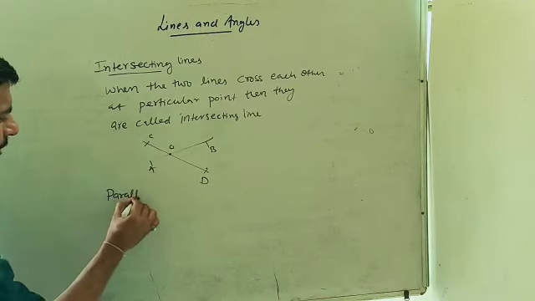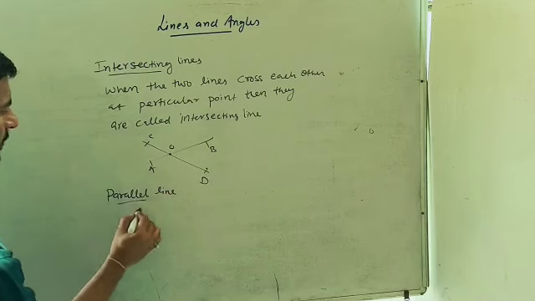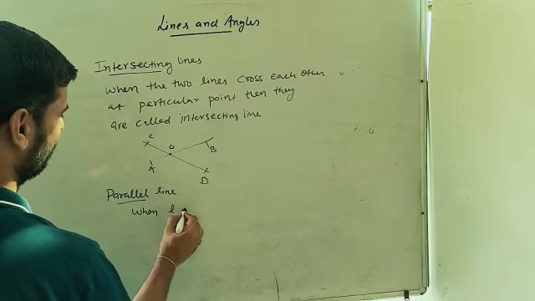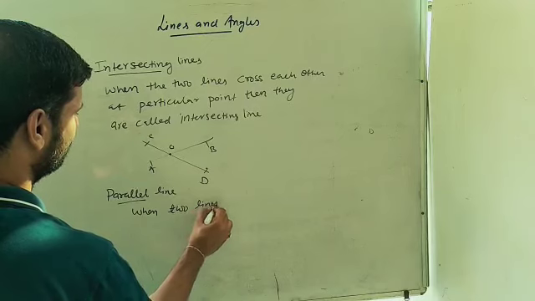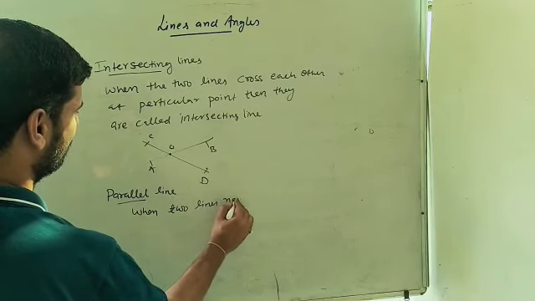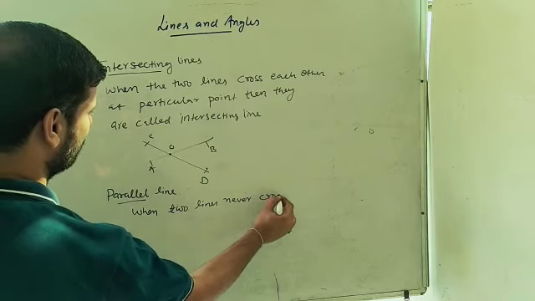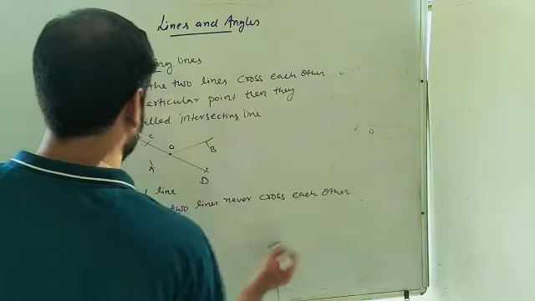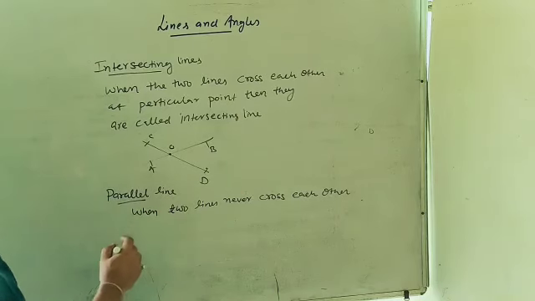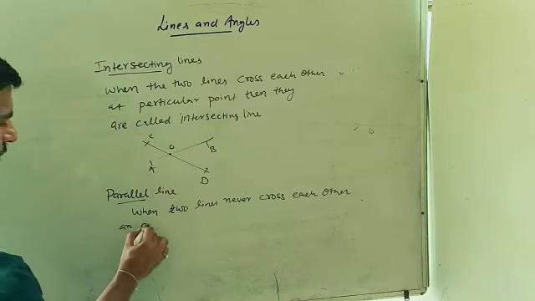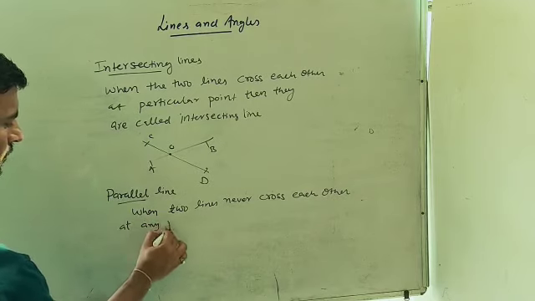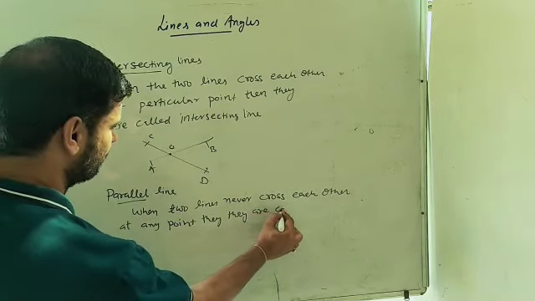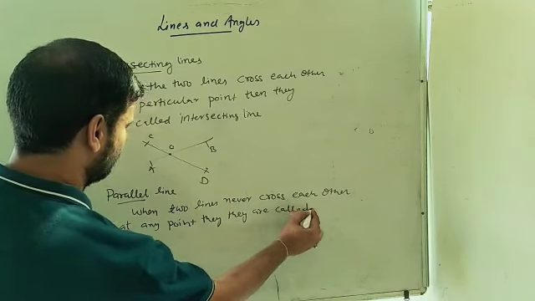पैरेलल लाइन, when two lines never cross each other at any point, then they are called parallel lines.